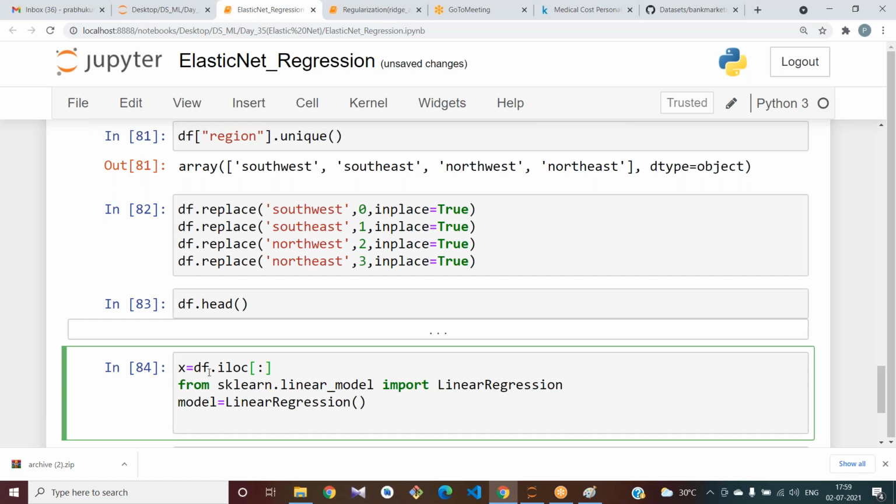By applying multiple linear regression, R2 is 73. Which columns have you applied? Have you applied all columns or only particular columns? Please tell me. All columns. Okay. Try to apply only age, BMI and see if your score is increasing.